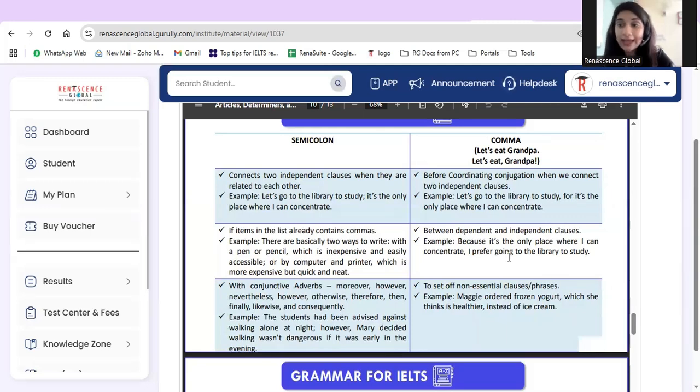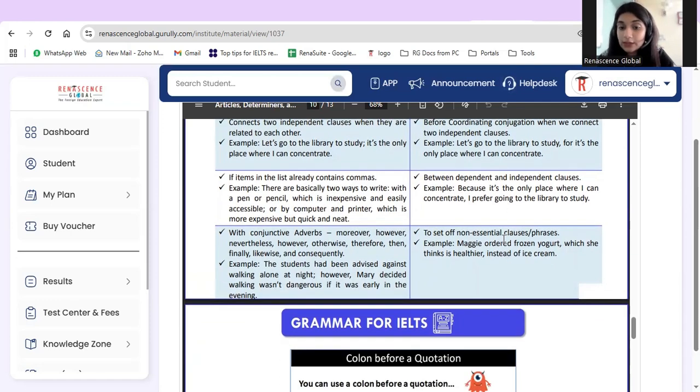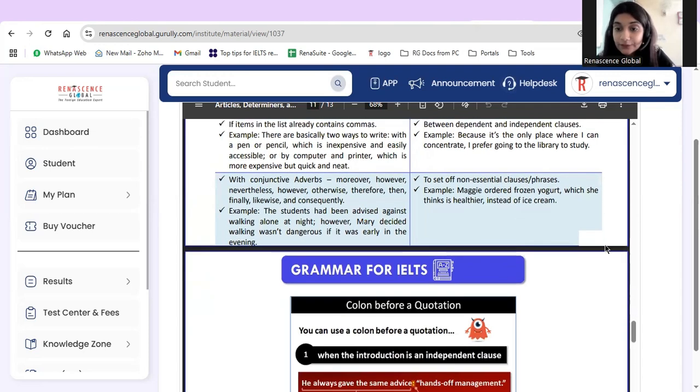So between an independent and dependent clause we also use a comma. And to set off non-essential clauses and phrases. For example, Maggie ordered frozen yogurt, which she thinks is healthier, instead of ice cream, right? So these are the non-essential clauses and phrases.